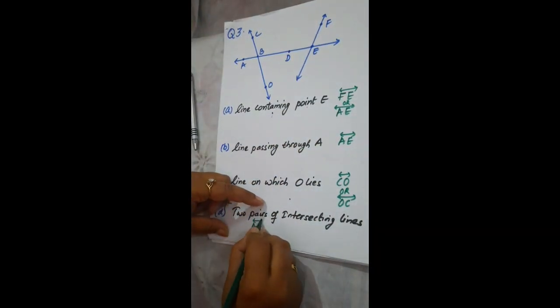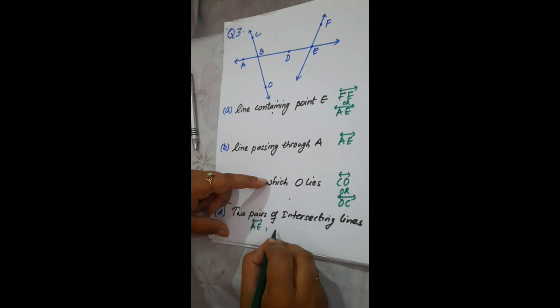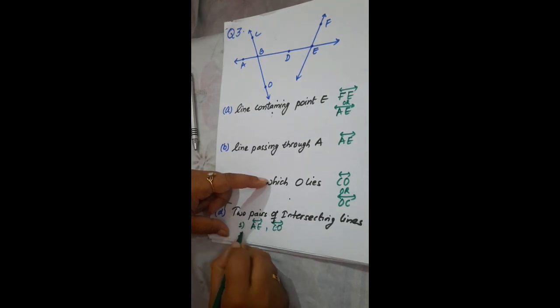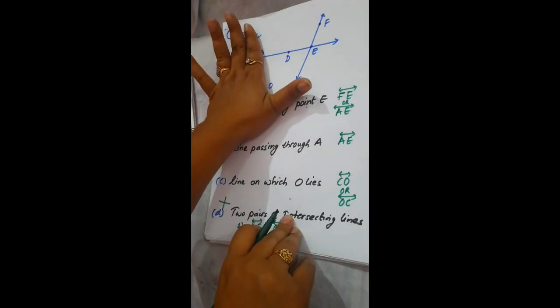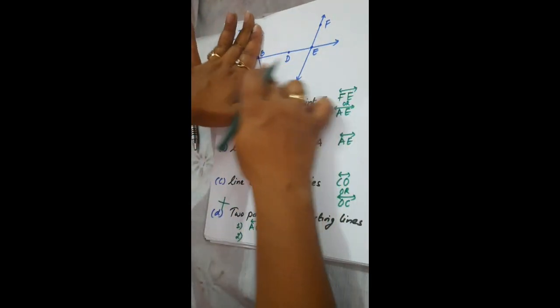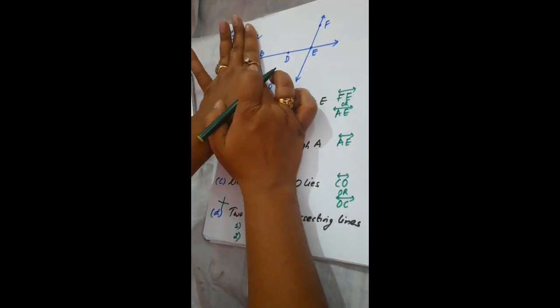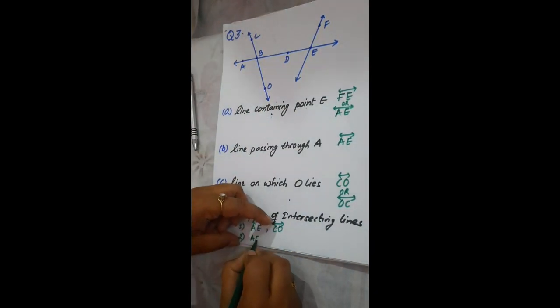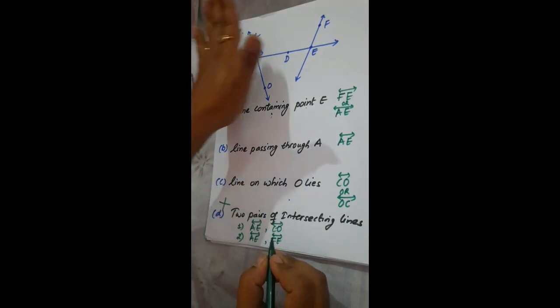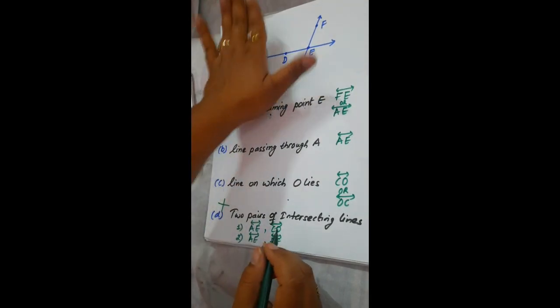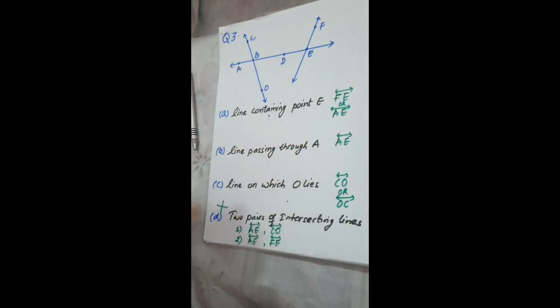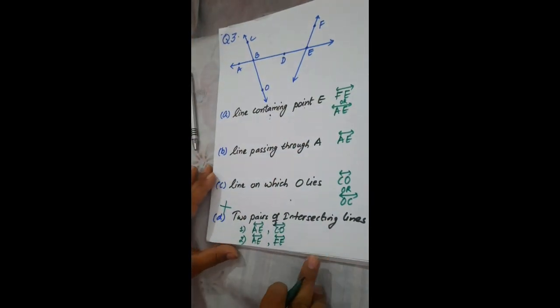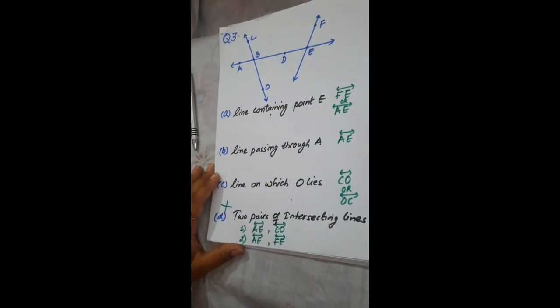AE and CO. This is the first pair. Then the next pair, if I hide this point, this is also an intersecting line. AE, FE. So this is the first possibility and this is the second possibility. So this is the pair of two intersecting lines.